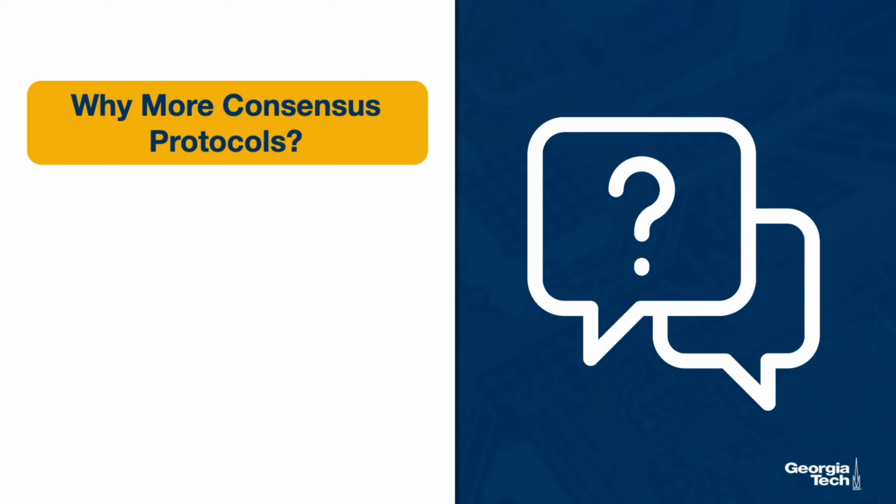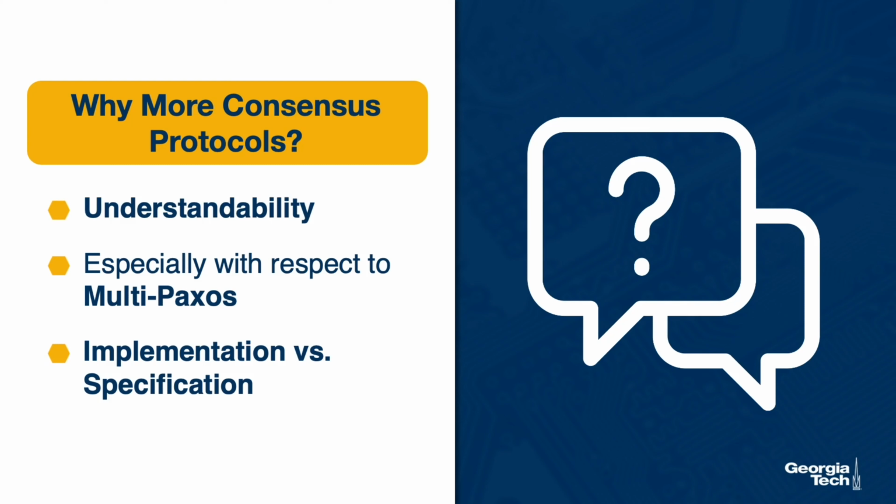So if Paxos was proven and practical and used in all these systems, why do we need more algorithms? The main reason is tied to understandability. What this means is whether the protocol is sufficiently simple so that practical implementations can be accomplished per specification. Remember, the specification of the protocol is what is proven. If the implementation doesn't follow the specification, then we cannot guarantee that the implementation is correct. And this gets even trickier as one starts to add optimizations to improve performance.